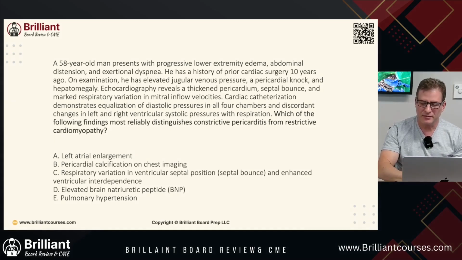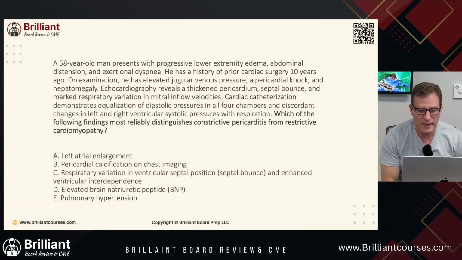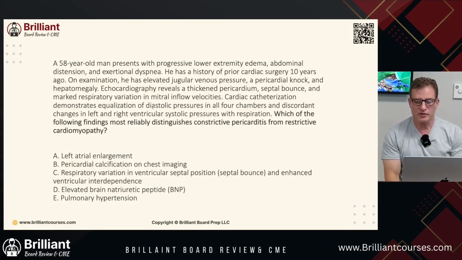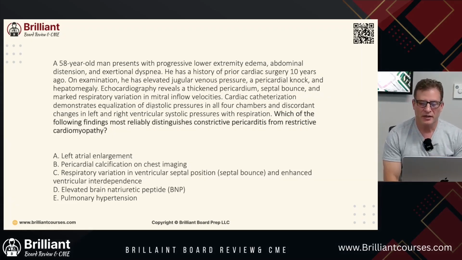So let's take a look right now at our question. This is a 58-year-old man who presents with progressive lower extremity edema, abdominal distension, and exertional dyspnea. He has a history of cardiac surgery 10 years ago, and on examination he has elevated jugular venous pressure, a pericardial knock, and hepatomegaly.